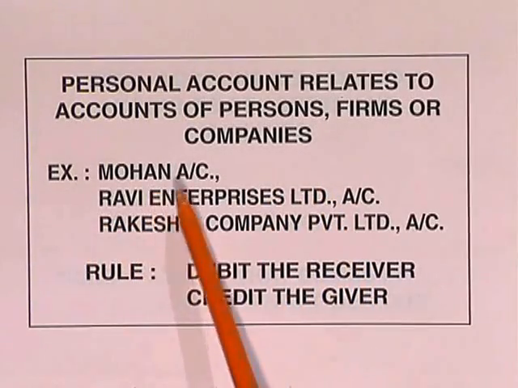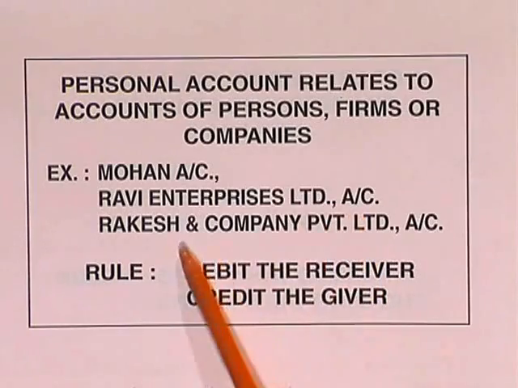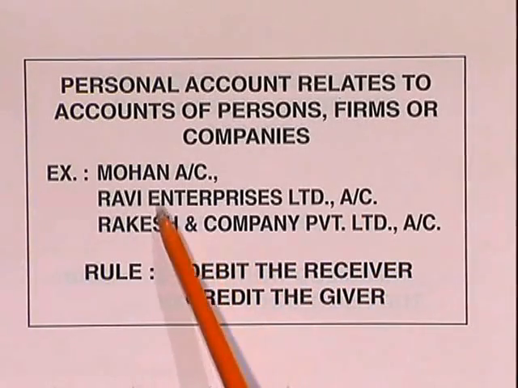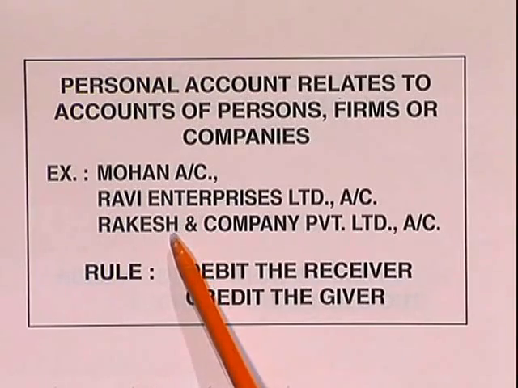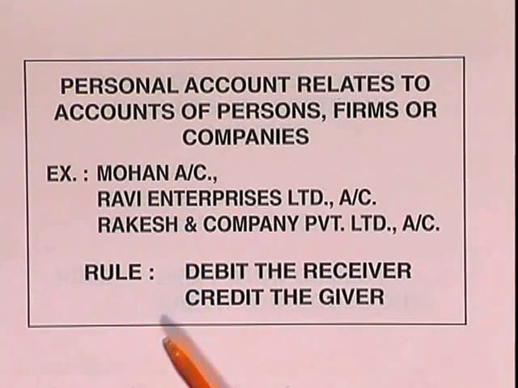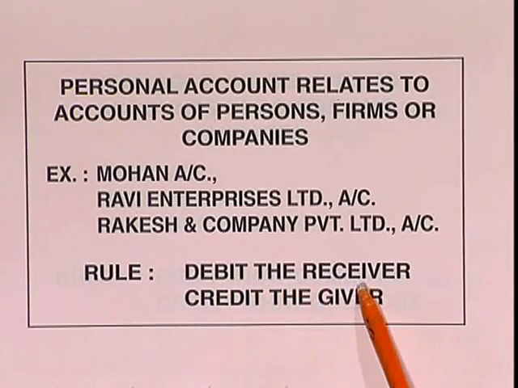Example: Mohan account, Ravi Enterprises Limited account, Rakesh and Company Private Limited account. So these are the various examples of personal accounts. You deal with persons, firms or companies. Now for any type of account there is a particular rule. So let us now see what is the rule of personal account. Rule: debit the receiver, credit the giver.